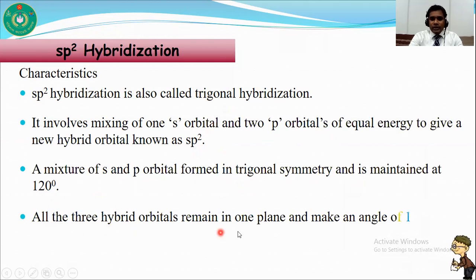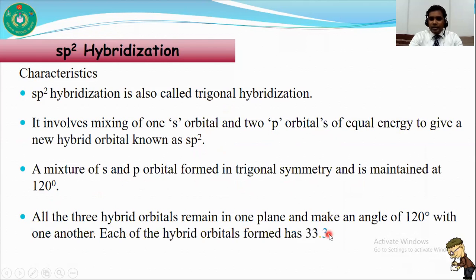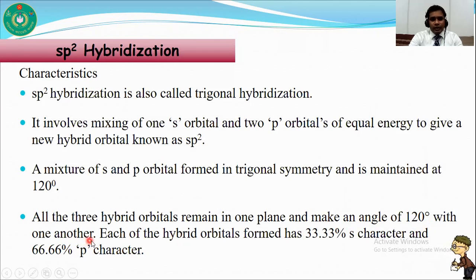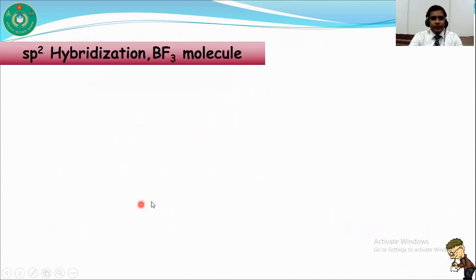All 3 hybrid orbitals remain in one plane and make an angle of 120 degrees with one another. As there is one s orbital and 2 p orbitals, it has 33.33% s character and 66.66% p character.